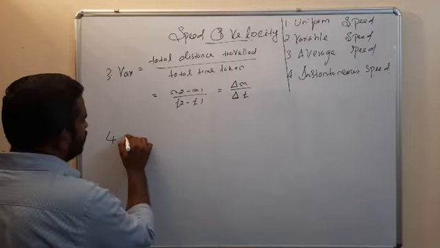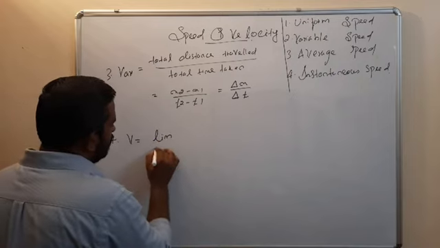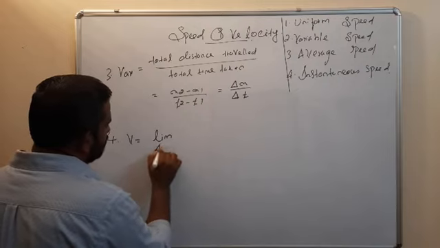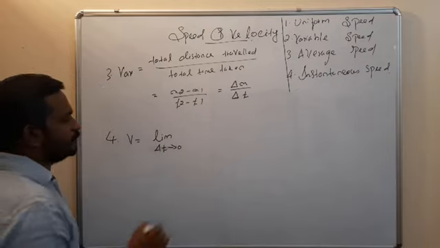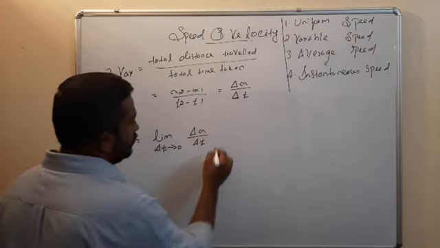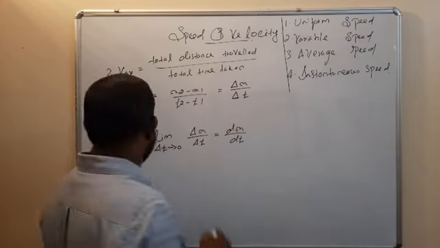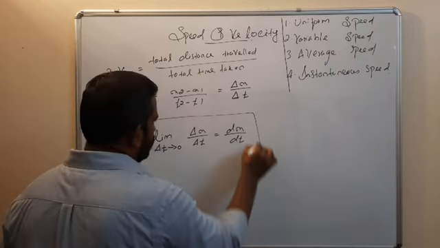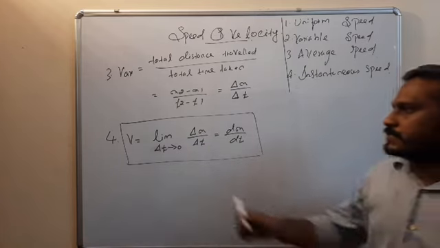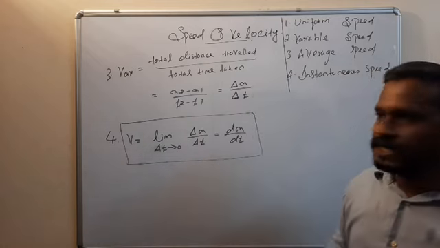So instantaneous speed V is equal to limit delta t tends to 0, delta x by delta t, so that's equal to dx by dt.